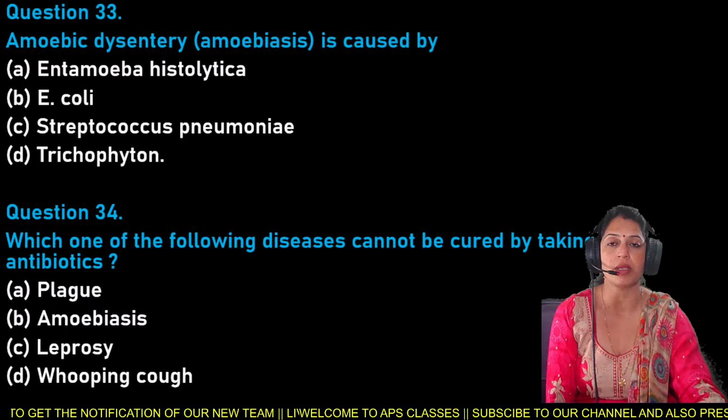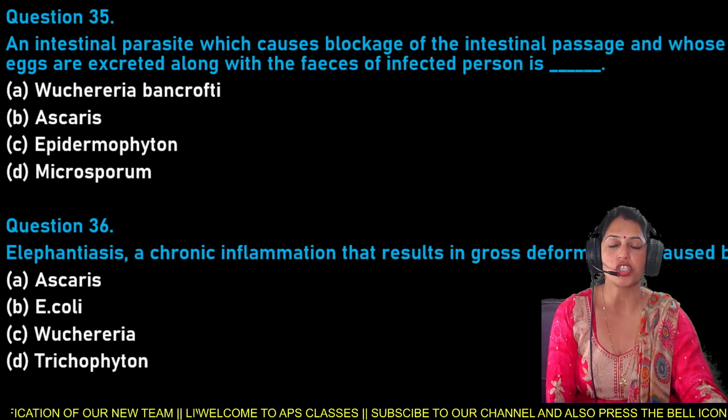So elephantiasis, that is a chronic inflammation that results in gross deformities, is caused by Wuchereria. It is caused by Wuchereria, not Ascaris, not E. coli, not Trichophyton. So here option C is the right answer for question number 36.